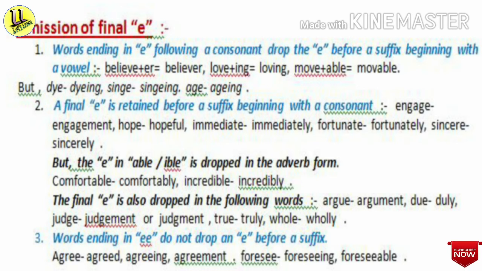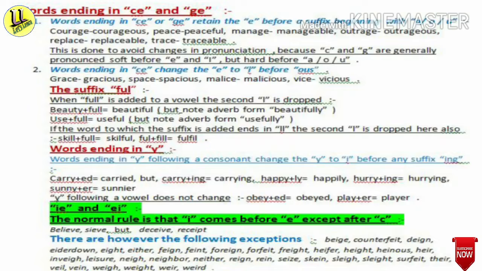And now we will see words ending in CE and GE. The first point is words ending in CE or GE, retain the E before a suffix beginning with A or O or U. For example, courage, courageous, peace, peaceful, manage, manageable, outrage, outrageous, replace, replaceable, trace, traceable.